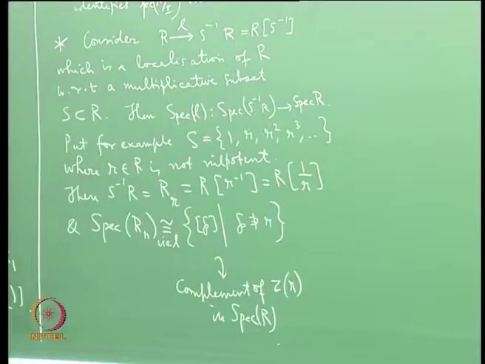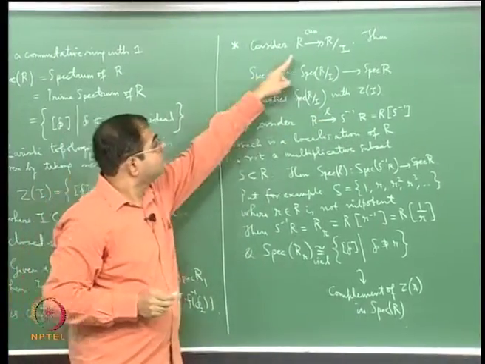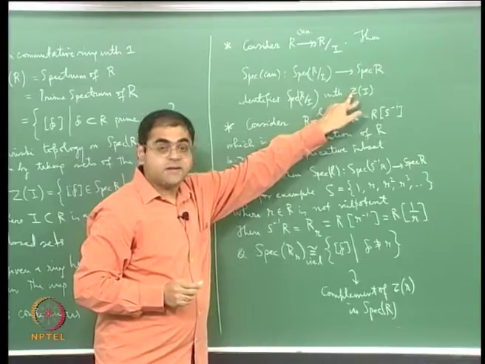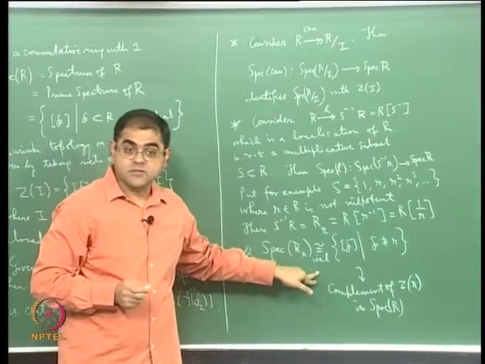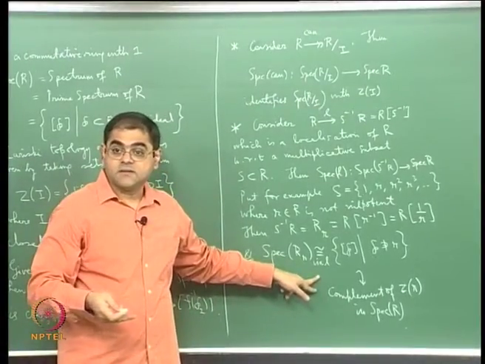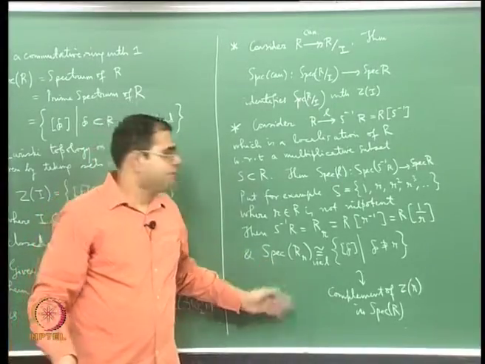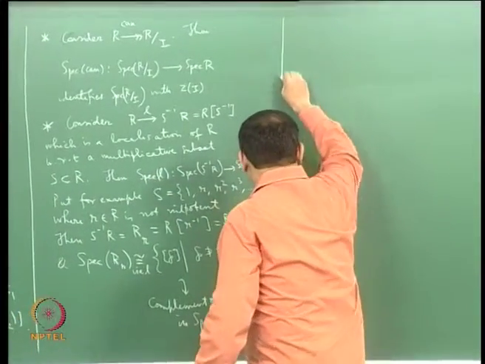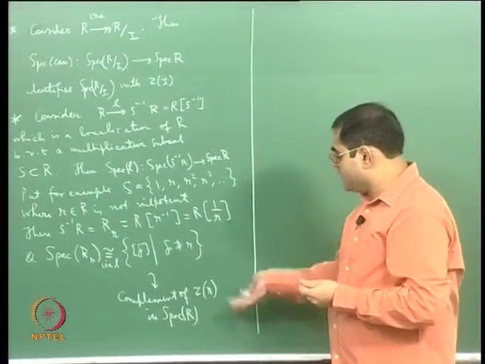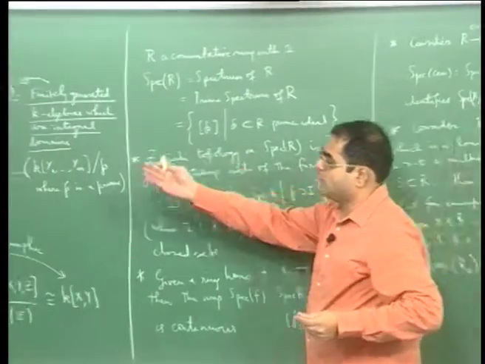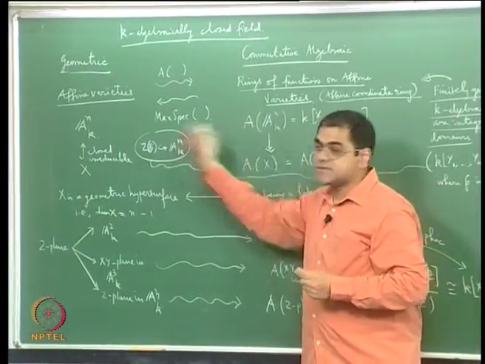So the moral of the story is the ring of functions corresponding to a closed subset given by an ideal is given by the quotient ring, and the ring of functions corresponding to an open subset, a so-called basic open subset where a function does not vanish, is simply given by inverting that function. That is what it says. So this is the background from commutative algebra, and we can use this to go from this side of the diagram to the other side of the diagram, which I'll continue with in the next lecture.